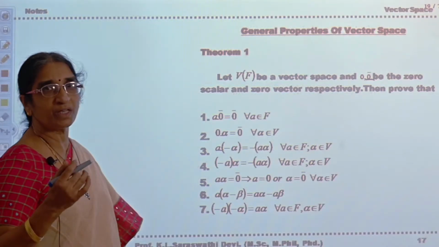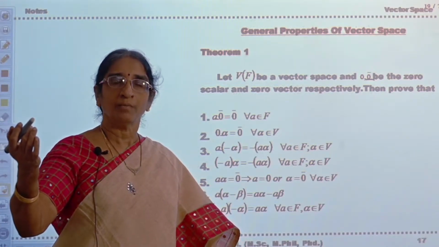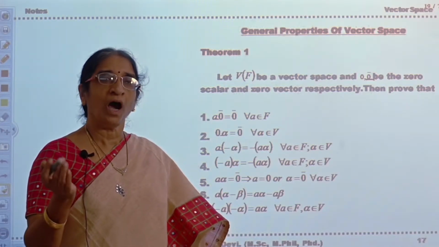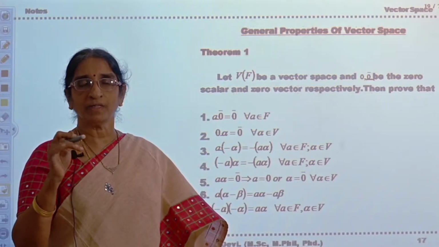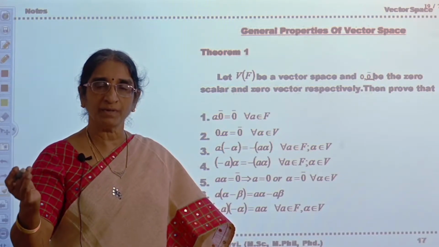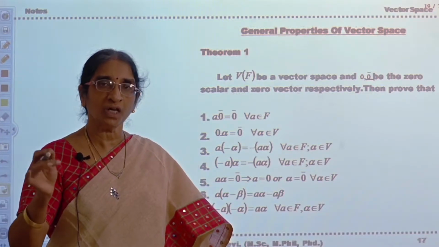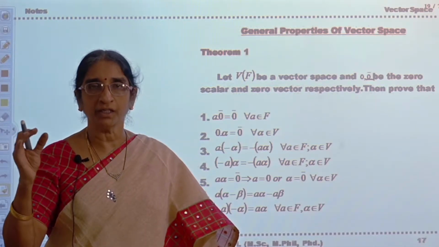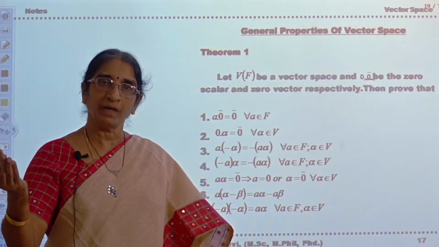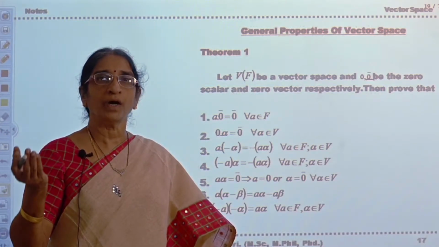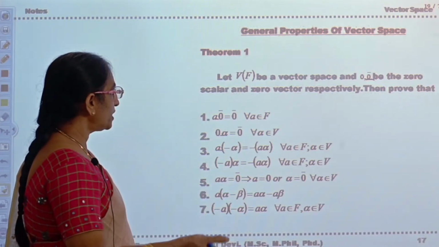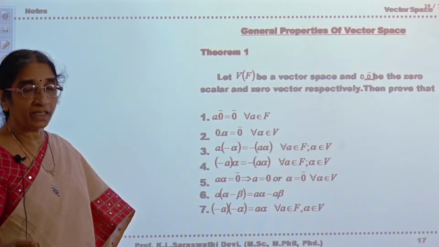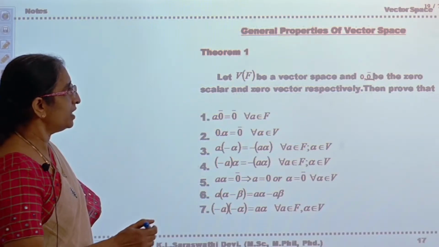They are (a+b) alpha is equal to a alpha plus b alpha, for every a, b belongs to F, alpha belongs to V. And a(alpha plus beta) is equal to a alpha plus a beta, for every alpha, beta belongs to V and a belongs to F. (ab) alpha is equal to a(b alpha), for every a, b belongs to F and alpha belongs to V. 1 into alpha is equal to alpha. If all these properties are satisfied by any set of vectors V over the field F, then V of F is said to be a vector space.